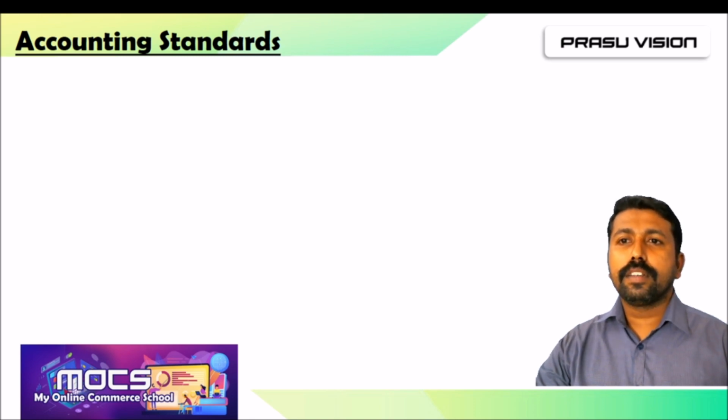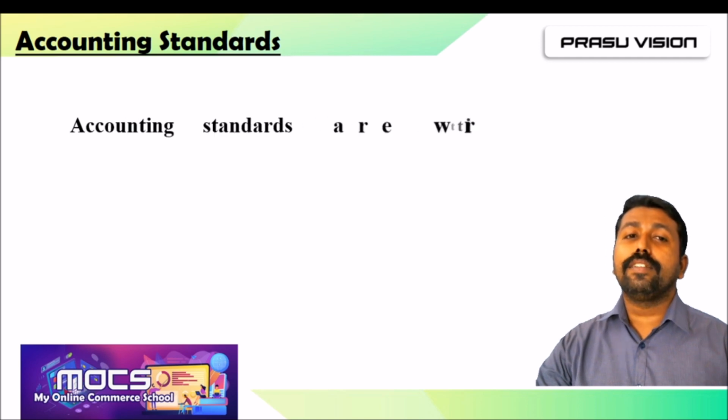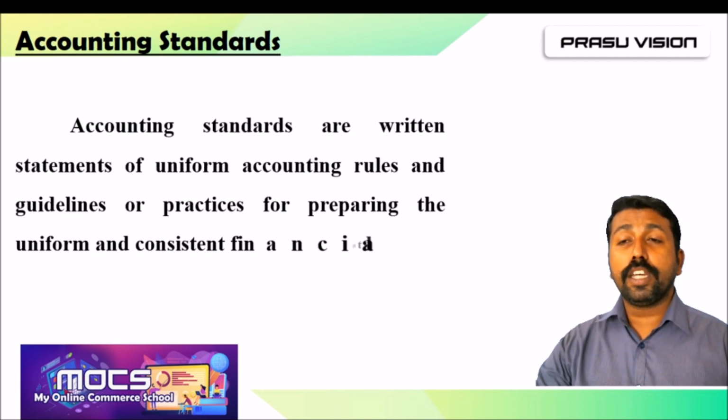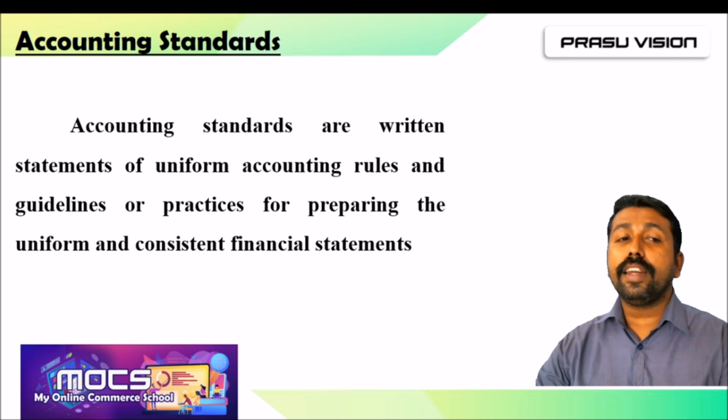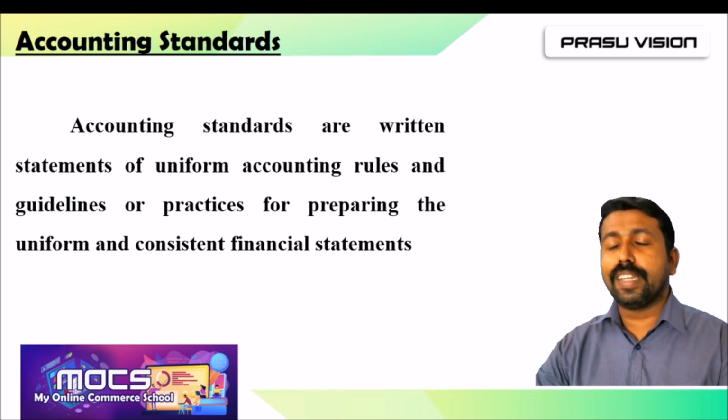You know very well, some standards show a criteria to be followed in evaluating something. Like so, accounting standards are some written statements which are to be followed throughout the country to bring uniformity in recording accounting transactions. Accounting standards are written statements which are followed all around the world to bring uniformity in all transactions. These are written statements of uniform accounting rules, guidelines or practices for preparing uniform and consistent financial statements.